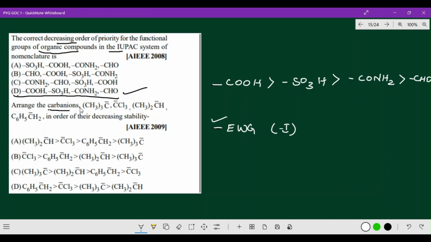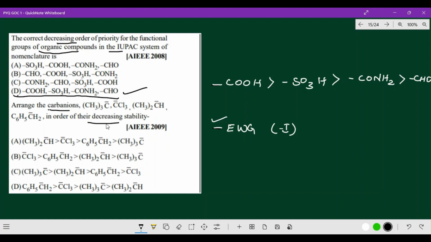Okay, come to this point. Arrange the carbanions: tertiary carbanion, trichlorocarbanion, secondary carbanion, then next one, benzyl carbanion, in order of decreasing stability. So they are asking about decreasing stability.